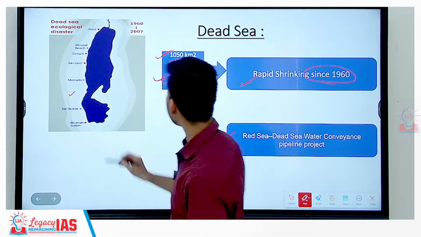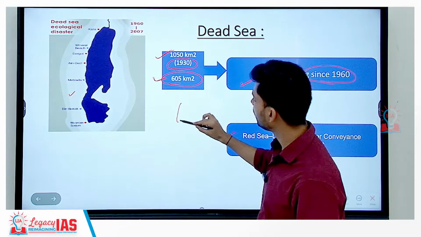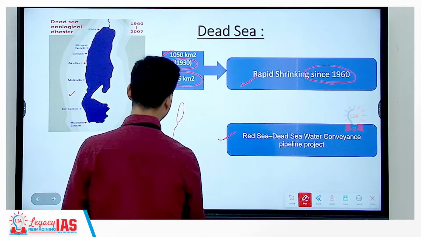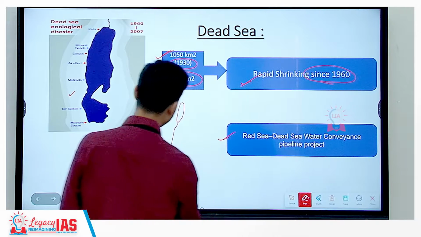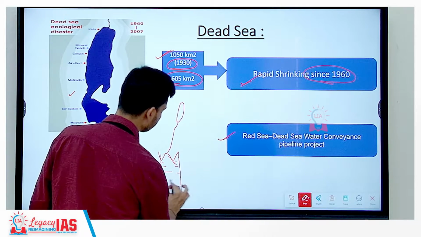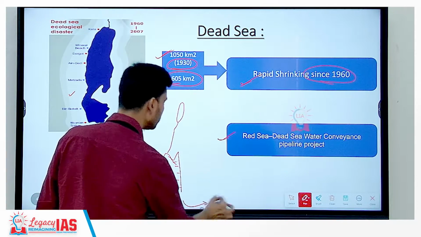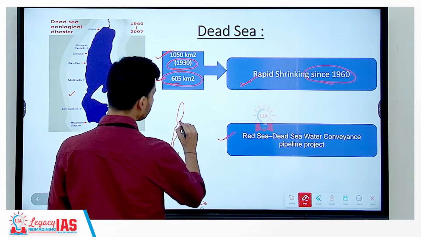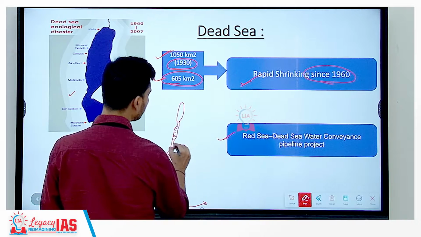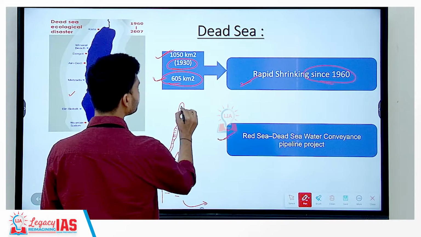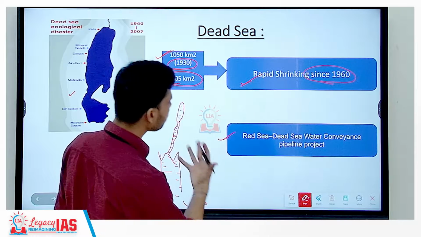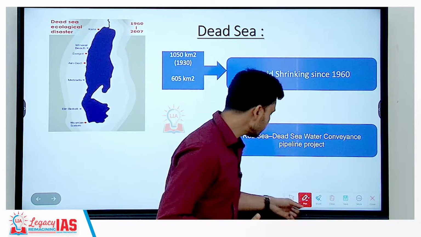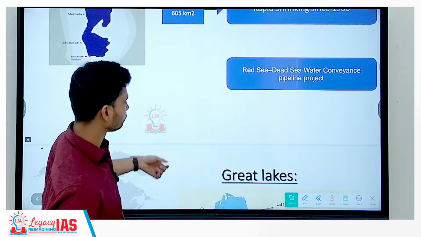Actually, if you look at the map of this region, let us suppose here you have the Dead Sea. If you go further to the south, here you have the Sinai Peninsula, and then further here you have the Red Sea, and the Red Sea is open to the Indian Ocean from one side. So this Dead Sea water conveyance pipeline basically aims to transfer water from the Red Sea region to the Dead Sea region, so that water volume can be maintained in this particular sea. So that is the project that has been commissioned here.